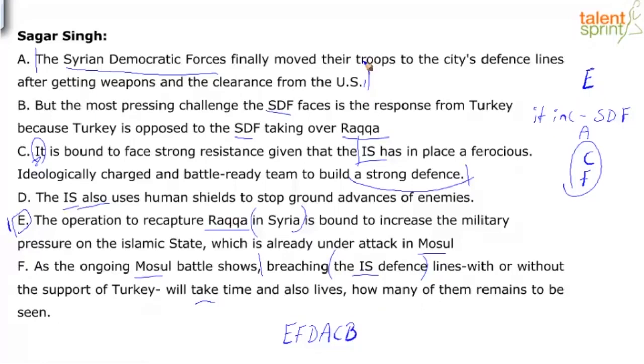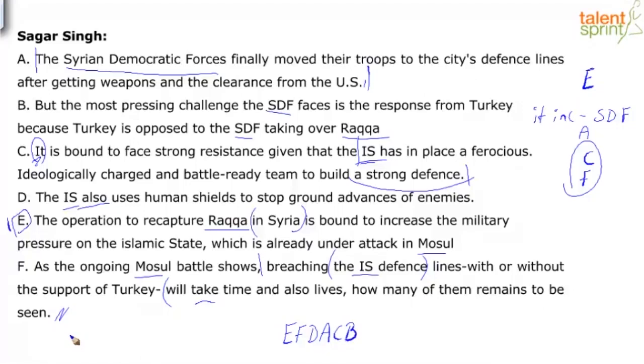Okay, so EA, and then it is bound to face strong resistance, which is the SDF. Though they have moved their troops to cities' defense lines after getting weapons and they've got the clearance from US, they are still going to face strong resistance. Why? Because there is this IS is built a whatever, and that's the reason why it's going to take time. Also, how many of them remains to be seen? Okay, it's just additional information in the context. So EACF, and what's left?